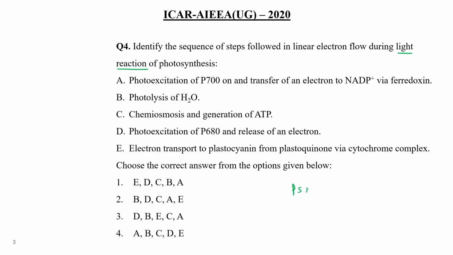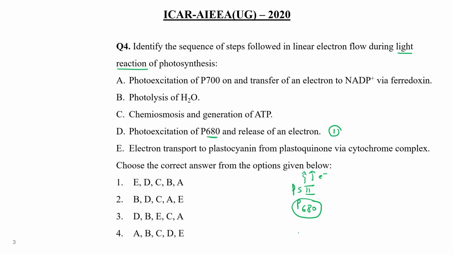In PS2, where P680 molecules are involved, photoexcitation of the electrons from this zone occurs, right? So at the first stage, electrons are excited and moved to the next level. So photoexcitation of P680, this is the first step, and the electron moves to the next level.